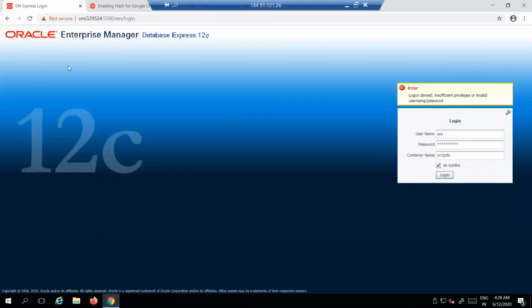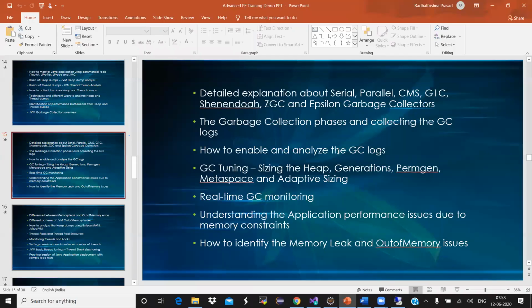I'm not sure. So I have installed Oracle here. So you can create your own setup like this. You can buy some machines. You can install a web server on one machine, an app server on another machine, or you can install all of them on one machine. You can call it a one tier architecture. You can do all these activities. You can access the application from the front end. You can record some use cases. You can install this profiler and you can monitor all of them.